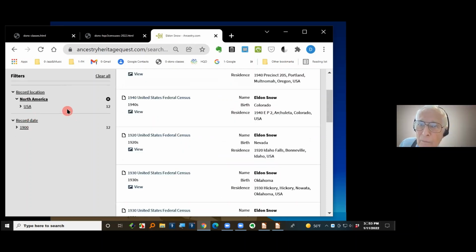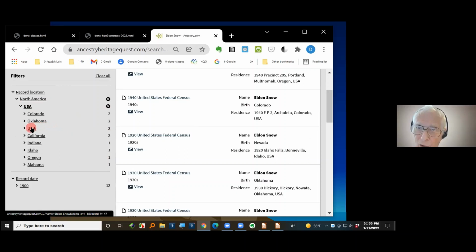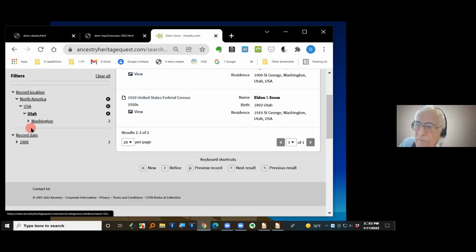Okay, it opens up all of these things. USA. I'll click USA. And then it'll give me a list of the states and how many were in each of these different states. So if I'm looking for the Utah ones, I can click on Utah, and there are only 2.